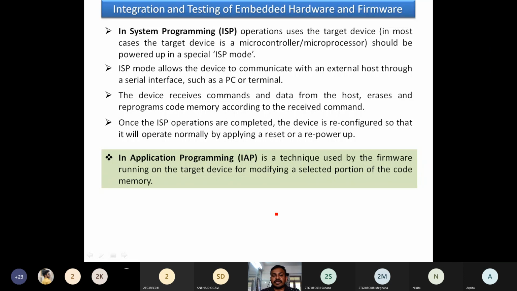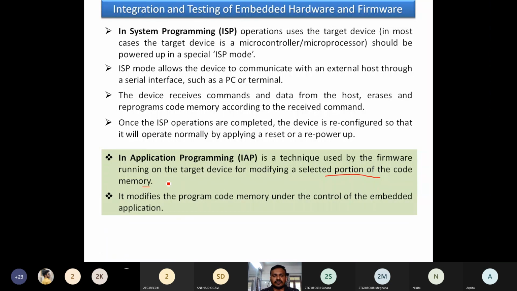In-application programming means we are not erasing the complete code memory of the chip. We are only removing the part we want to remove, the module we want to remove. That is nothing but in-application programming, modifying a selected portion of the code memory. No need to remove all the code. Remove only what is required. That is in-application programming.